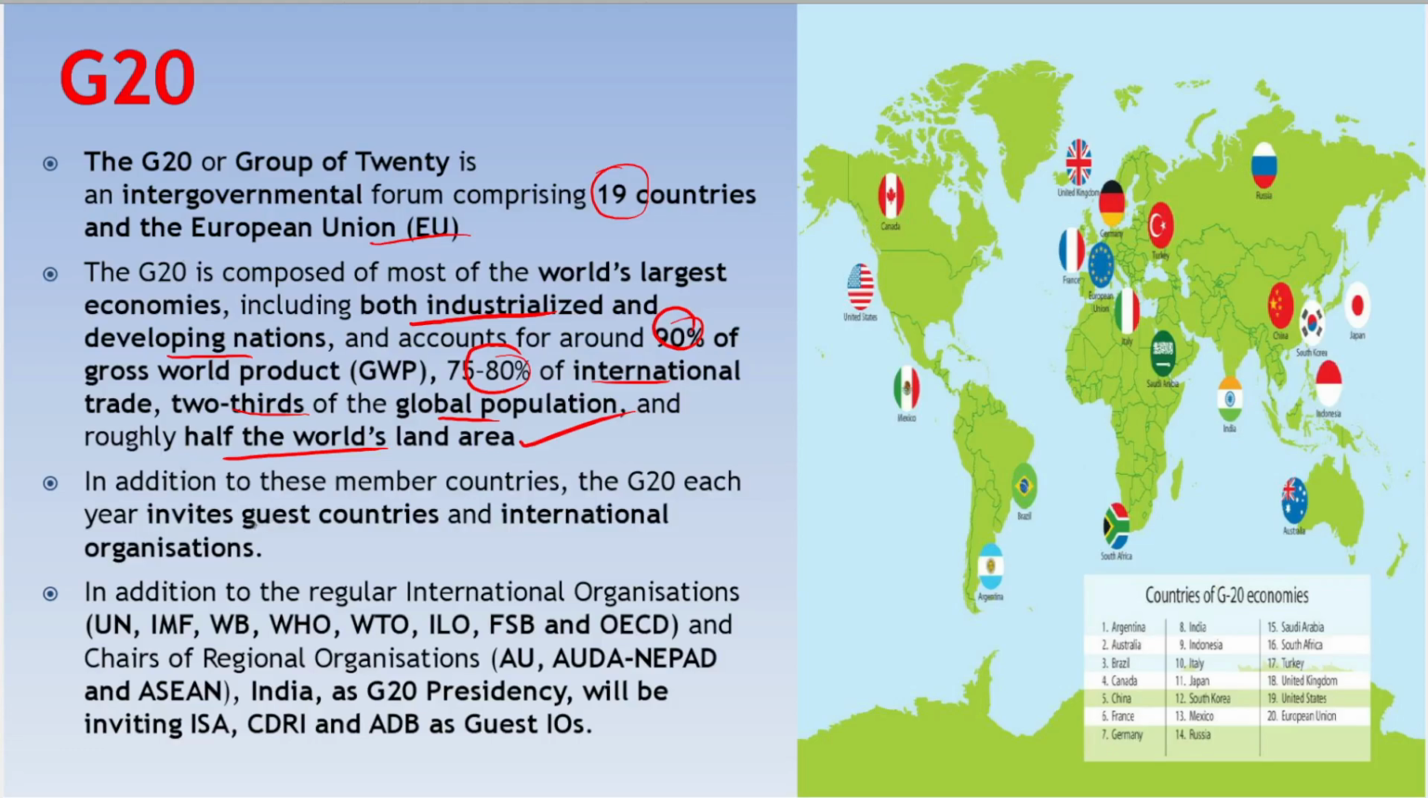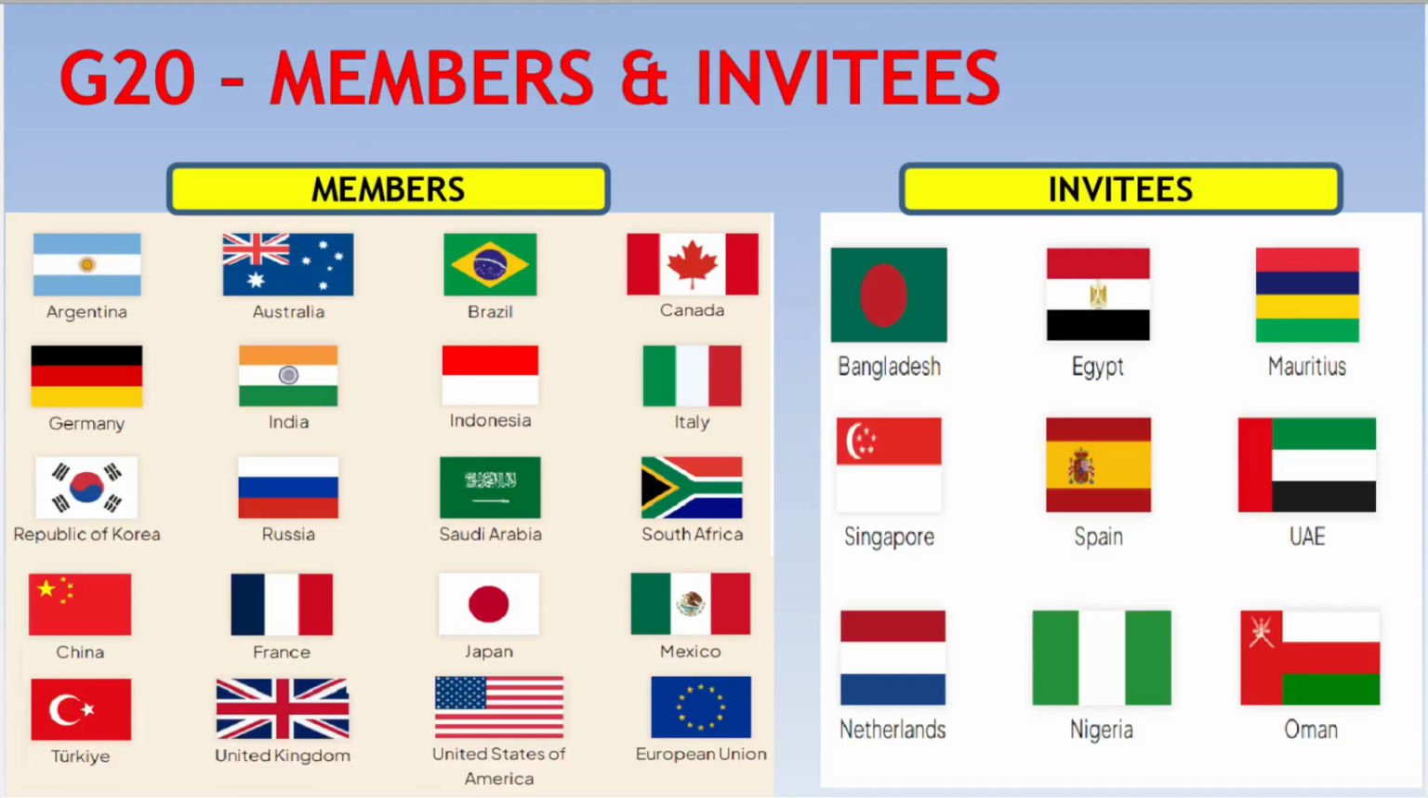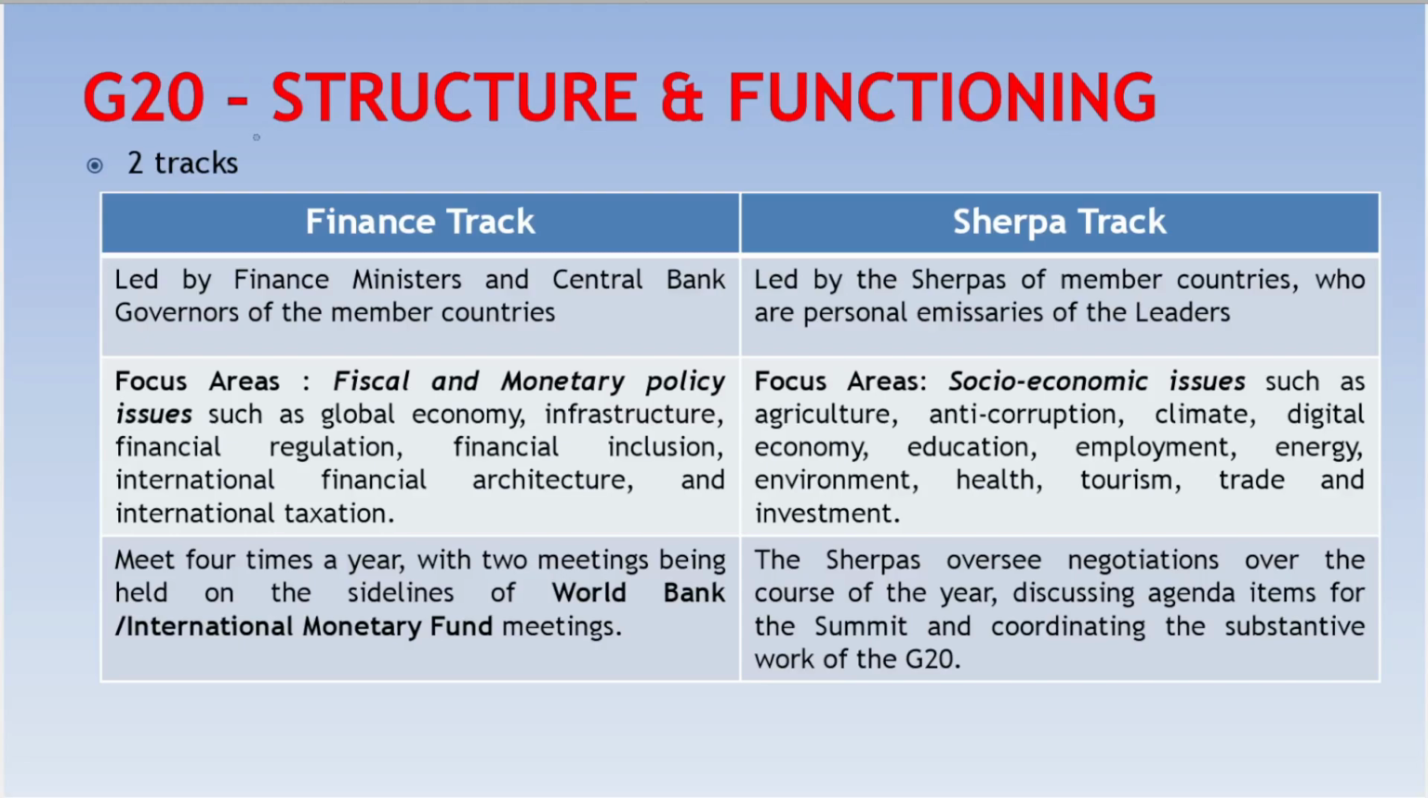To ensure that global economic forums and institutions work together, international organizations like the United Nations, IMF, World Bank, WHO, etc. also participate in the G20 meetings. Along with these organizations, G20 each year invites some guest countries also. Here you can see the G20 nations, and to the right side you can see the invitees for the 2023 G20 Summit. So let us look into the structure and functioning of G20.